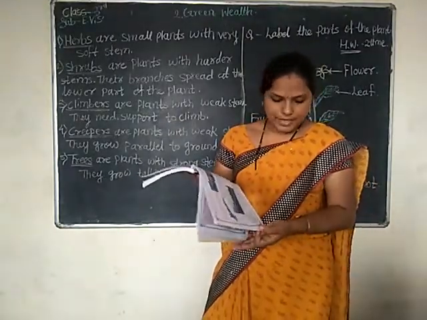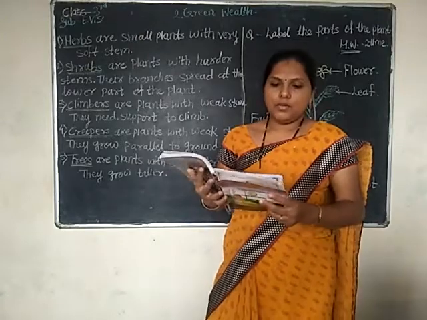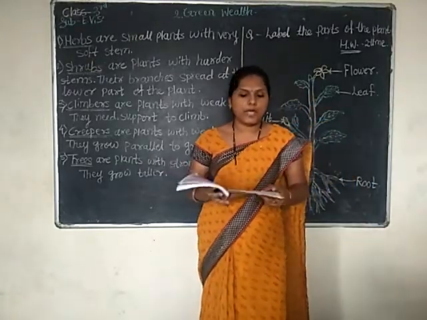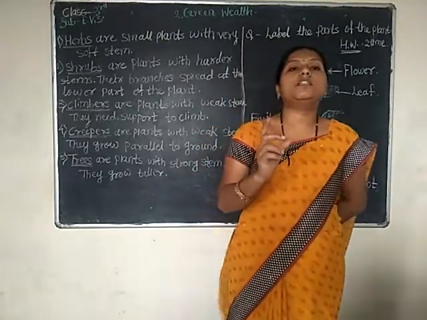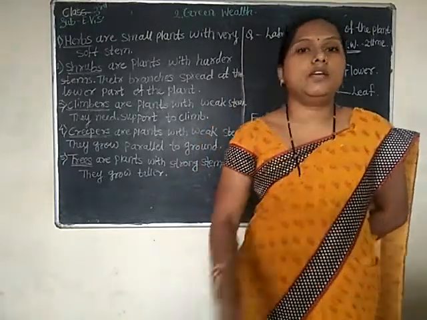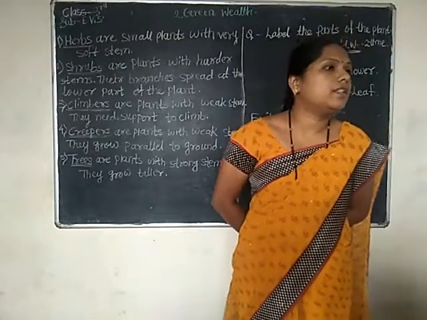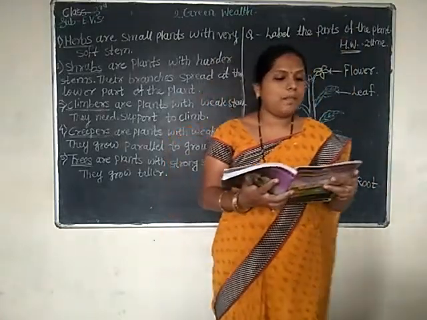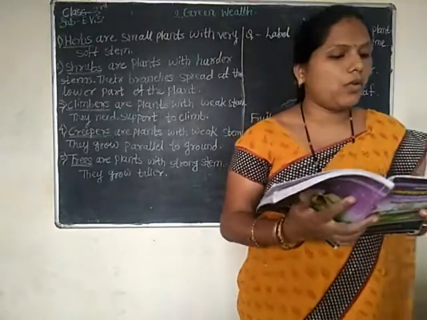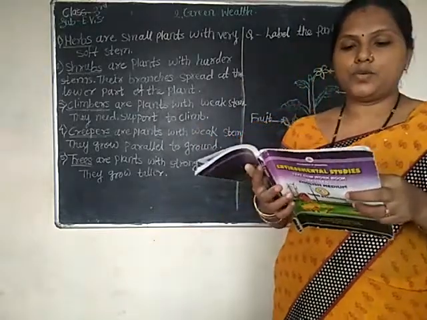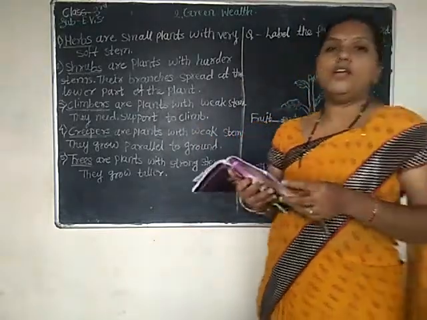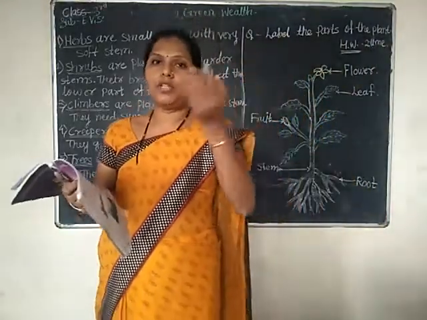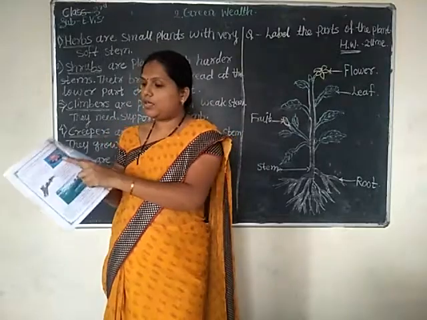Next, page number 17, children. You might have observed that some plants grow in water. Can you name them? I already told you some: lotus and water lilies. These two flowers grow on water. Plants like lotus and lily grow in the water. Look at their leaves. They appear to be floating. They can't grow up on the water. They are only floating on the water. Observe the lotus plant here.